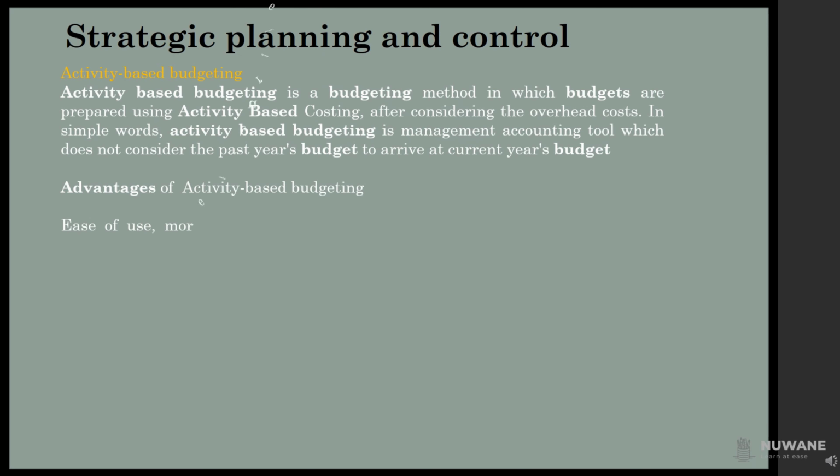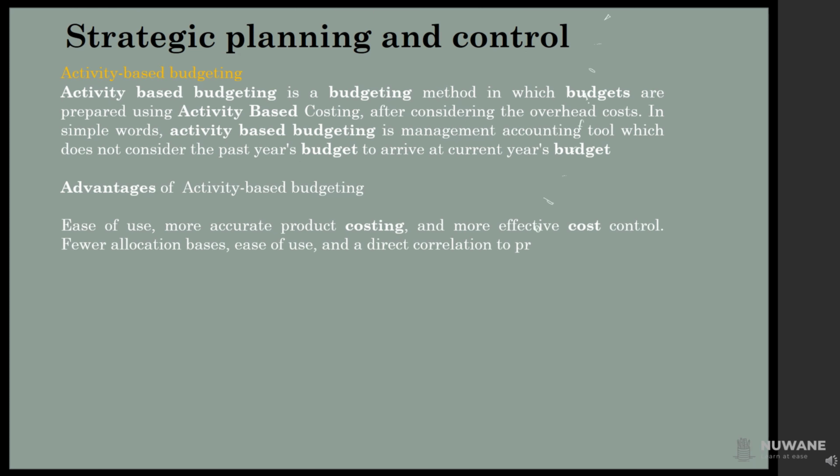Advantages of activity-based budgeting. Ease of use, more accurate product costing, and more effective cost control. Fewer allocation bases, ease of use, and a direct correlation to production volume. It links to strategy and objectives. It identifies critical success factors.